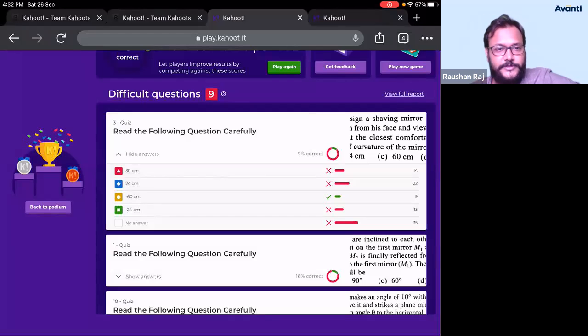What was the shaving one? You have been asked to design a shaving mirror, face at 10 centimeter, image needed at 25 centimeter, find the focal length. The questions were not difficult. Questions were not difficult, but I know that within 2 minutes, if you have to answer these questions, guys, normally